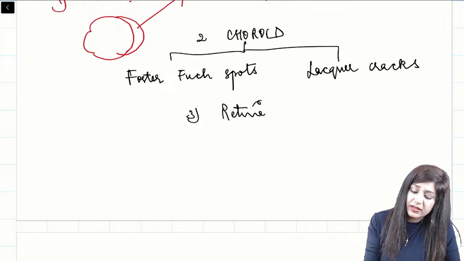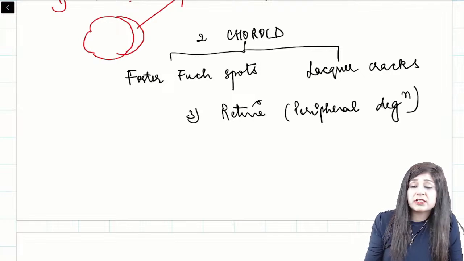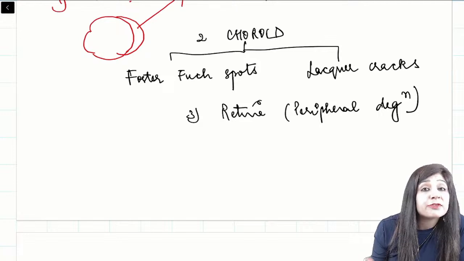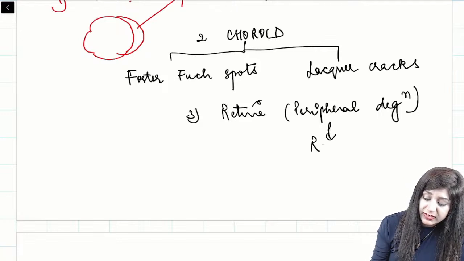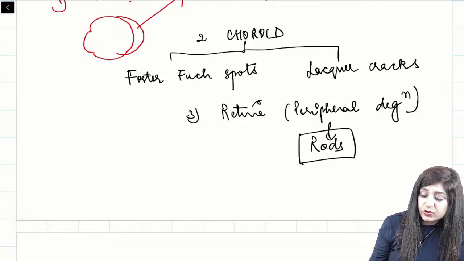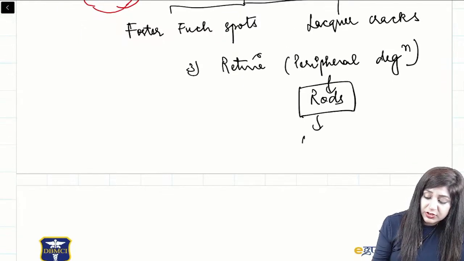So in the retina, we can have the peripheral degenerations, and because it is basically affecting the periphery of the retina, rods are affected. And because rods are affected, this patient can present with night blindness.